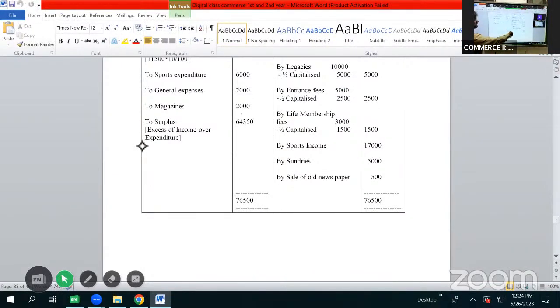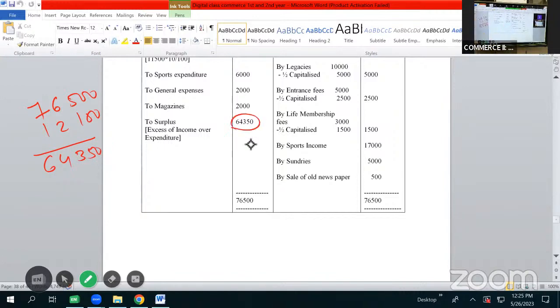Now subtracting the total expenditure from total income, 76,500 minus 12,150. 7 minus 1, 6, 4, 350. So our answer is 64,350. Subtracting total expenditure from total income, which will be shown as to surplus, and in brackets we'll be writing it as excess of income over expenditure, as our income is more than our expenditure.